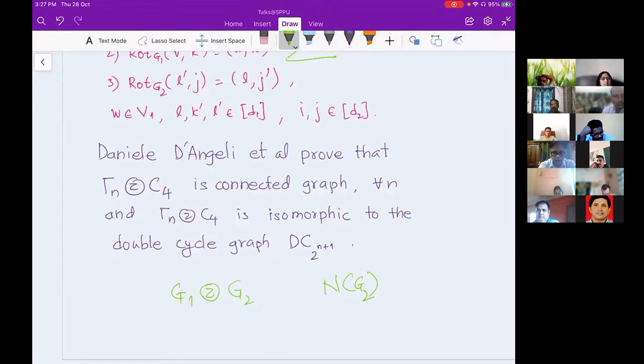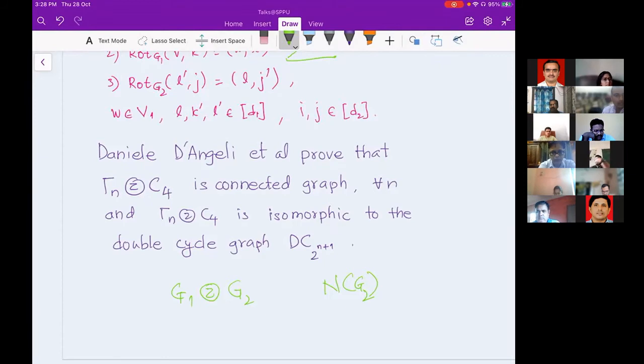And then you draw a neighborhood graph. If the neighborhood graph of G2 is connected, then the zigzag product is connected. We don't know about the converse. If the neighborhood graph of G2 is disconnected, most of the time the zigzag product is disconnected. Now, if you apply this to C4, what Daniel did, the neighborhood graph of C4 is actually disconnected.